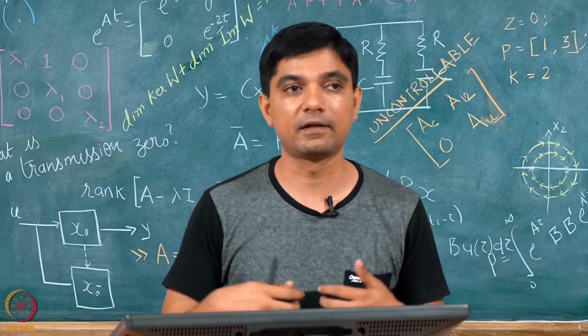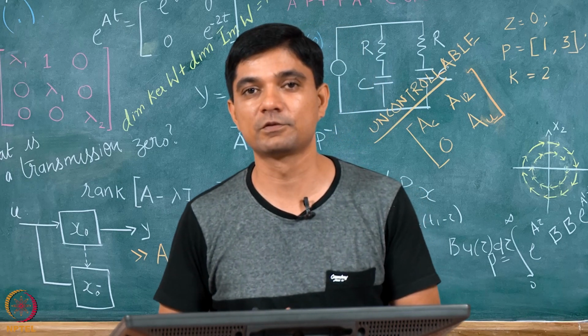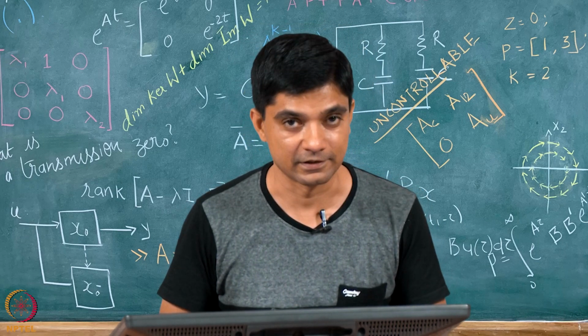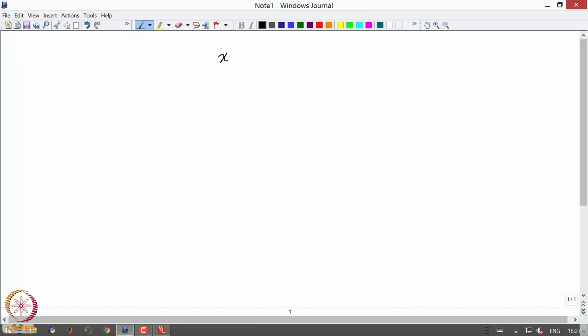In the linear case, it might be obvious, but there might be some classes of systems which would behave very strange. Okay, so let's do an example of this. I have this system x dot equal to x square, and let me say that x at 0 is 1. Now, what is the solution to this? The solution turns out that x of t is 1 over 1 minus t.